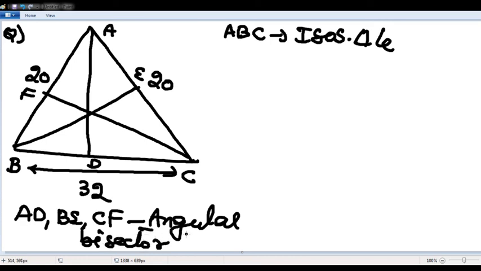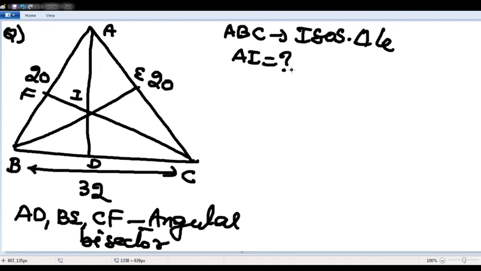Angular bisector, what is the question? The question is: if I is the incenter, find AI. Find AI. Very, very beautiful question, sir.